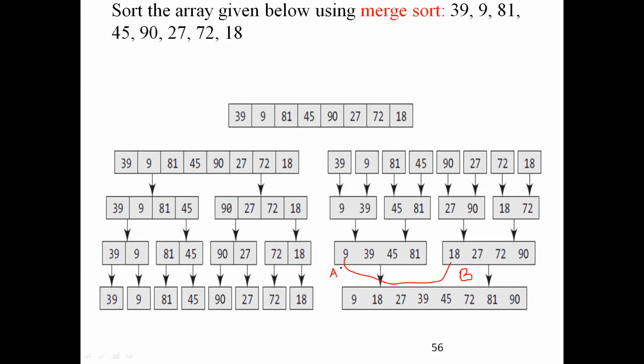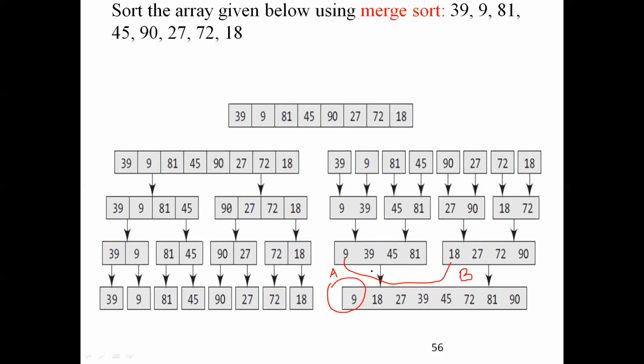What will I do? A of 0 is nothing but 9. A of 0 is compared with B of 0. I'm going a little bit into the algorithm part. If it's lesser, I place A of 0 in the new array. That's all. 9 is placed.